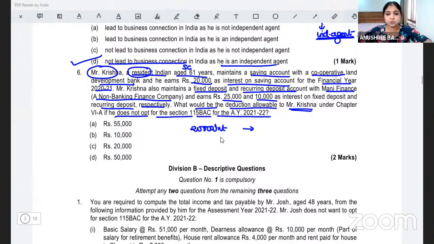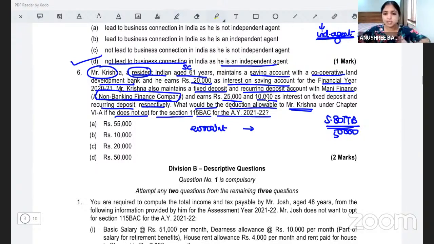They're asking us what will be his Chapter 6A deduction. They're talking about interest and all. So which section comes to your mind, guys? Section 80 TTA, Section 80 TTB. But then because he's a senior citizen, resident senior citizen, we will apply Section 80 TTB. Section 80 TTB gives a maximum deduction of 50,000. It covers interest on savings bank account. It covers even FD interest. But FD should be with a bank. FD cannot be with an NBFC.